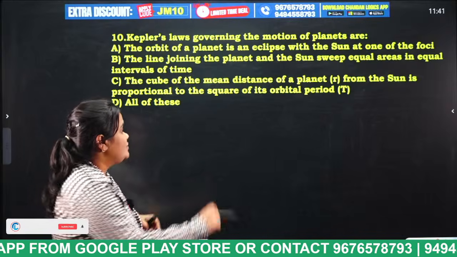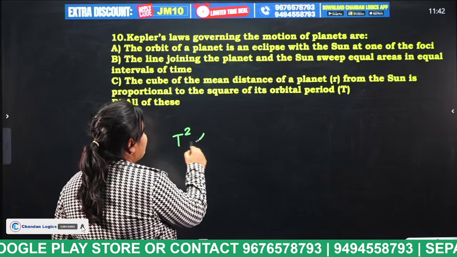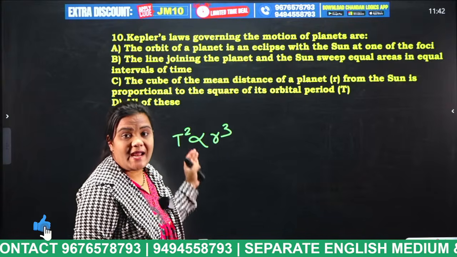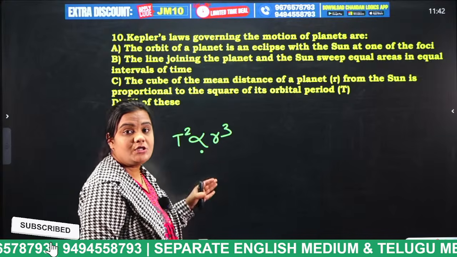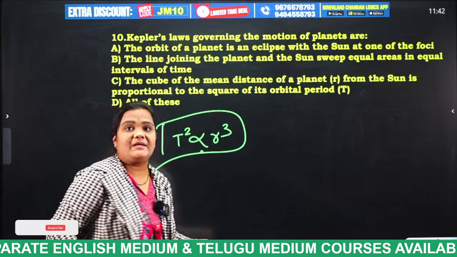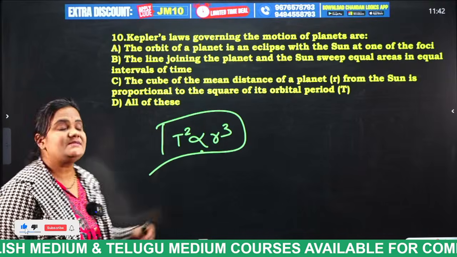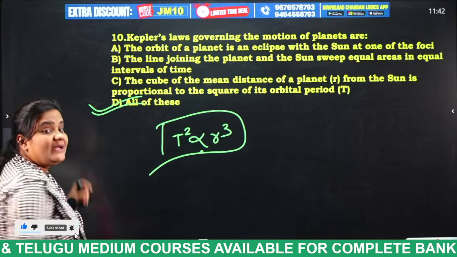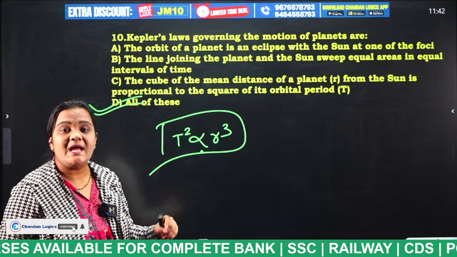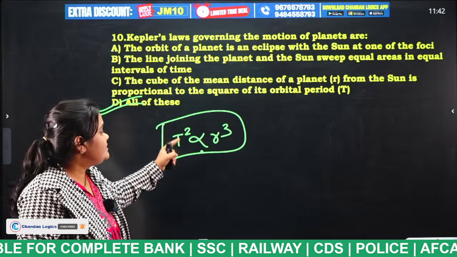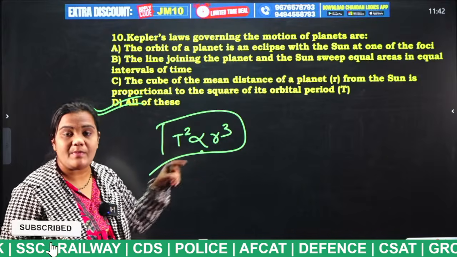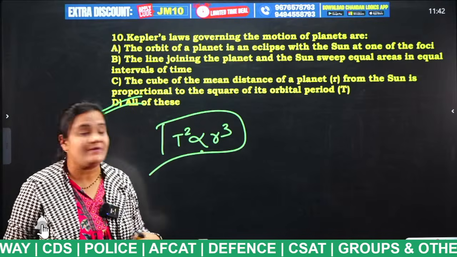So what is it saying, students? T square is proportional to R cube. That means the square of the orbital time period is directly proportional to the cube of the mean distance of the planet from the sun. This is the third law of Kepler. Very, very important. So what is the answer, students? All of these. Remember Kepler's laws: first law is the law of orbit, second law is the law of areas, and third law is the law of time period.